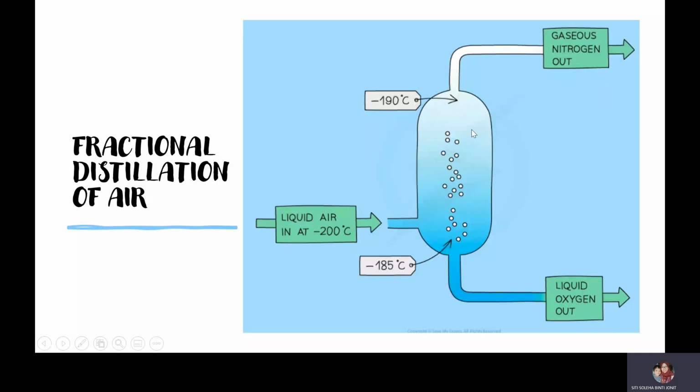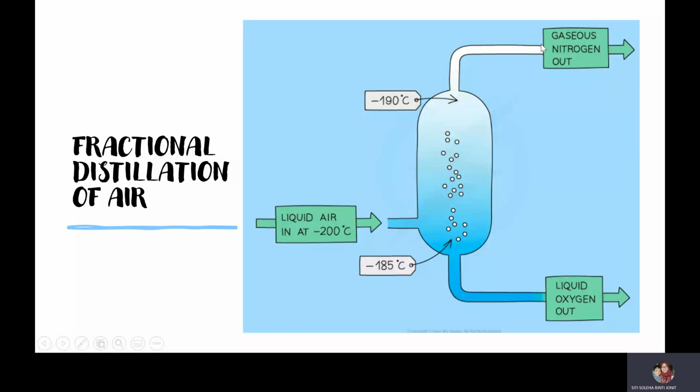So this is the fractionating column. Note that it is warmer at the bottom, because the temperature is negative 185 degrees C, which is warmer than the top, negative 190 degrees C. Oxygen liquefies at negative 183 degrees C, and nitrogen liquefies at negative 196 degrees C. Nitrogen has a lower boiling point than oxygen, so it vaporizes first and is collected in the gaseous state at the top of the column here.